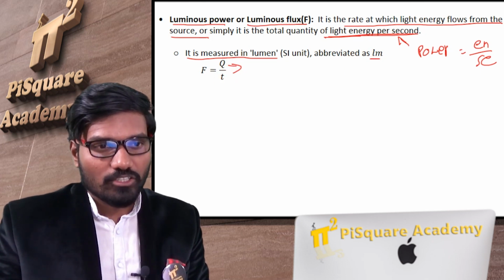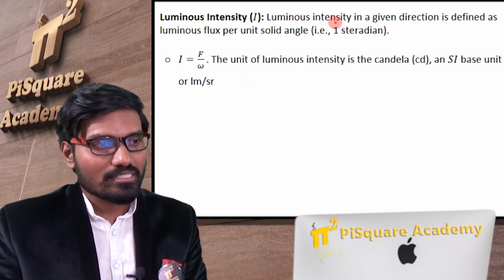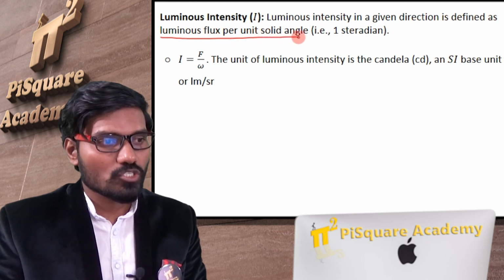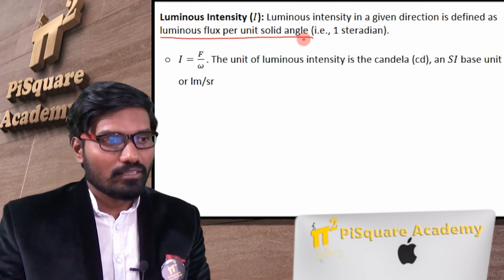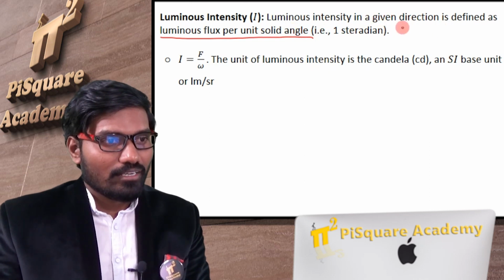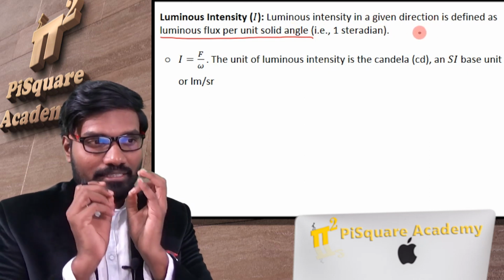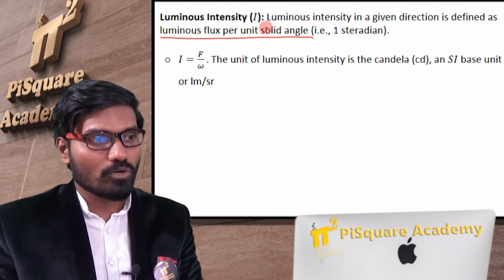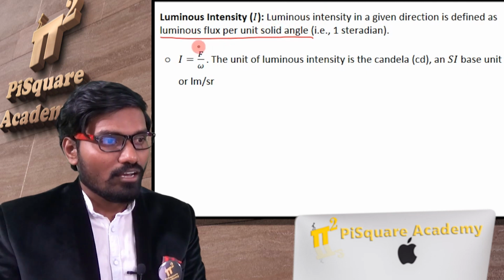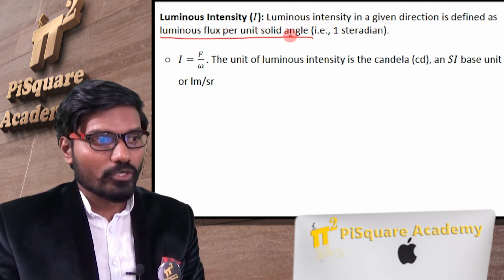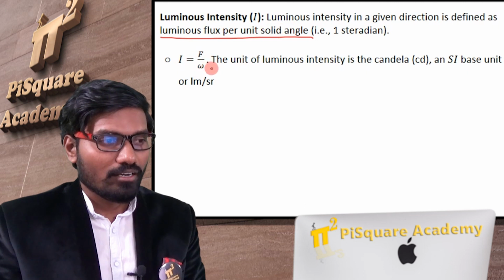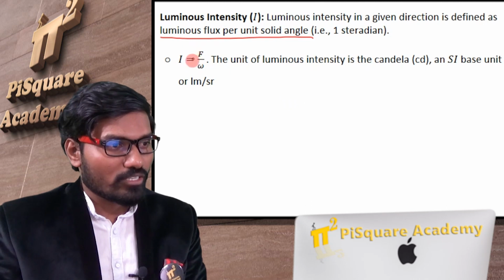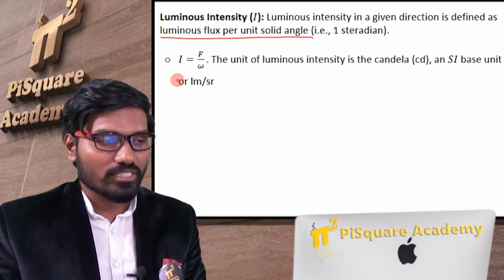The second one, luminous intensity. Luminous intensity in a given direction is defined as luminous flux per unit solid angle. In one given direction, how much luminous flux is coming, that's what luminous intensity is. That is luminous flux per unit solid angle, F by omega, maybe capital or small one, anything will work. So F by omega, that's what intensity is.